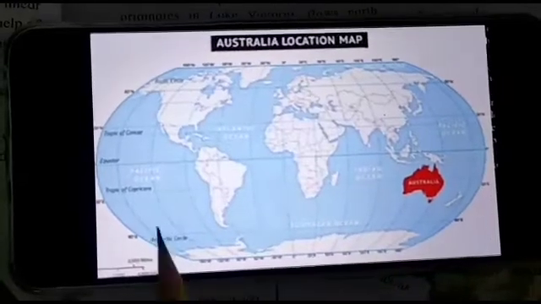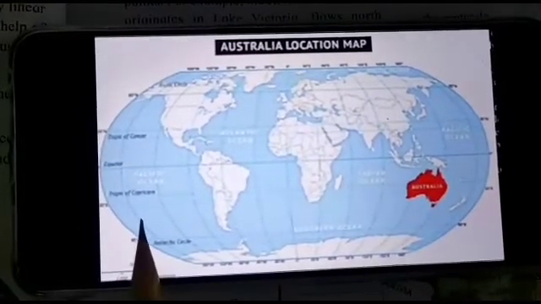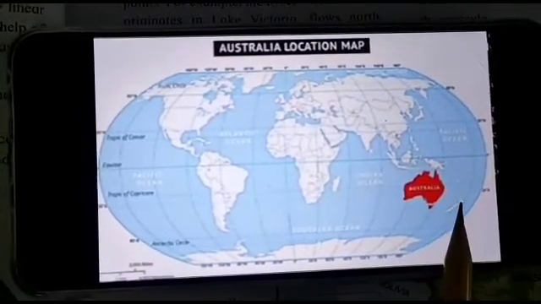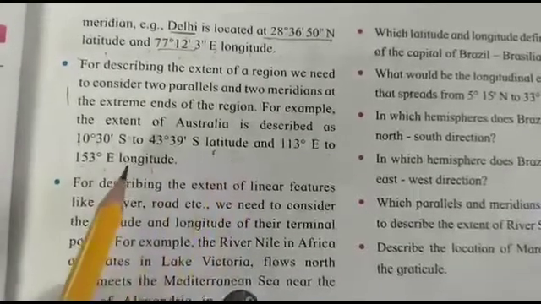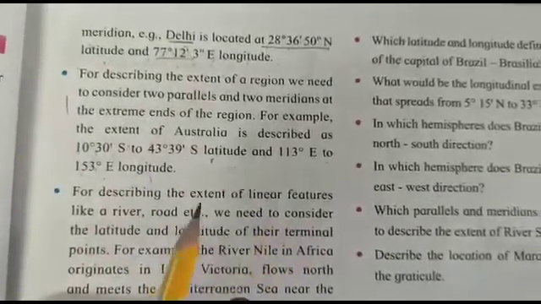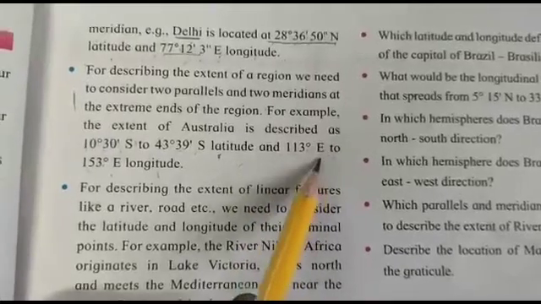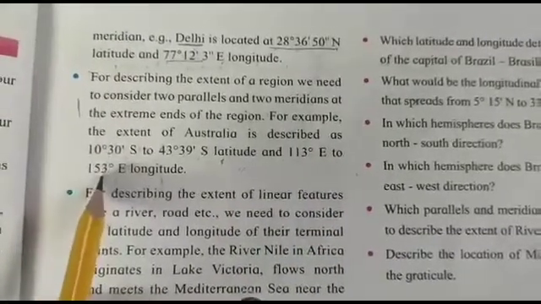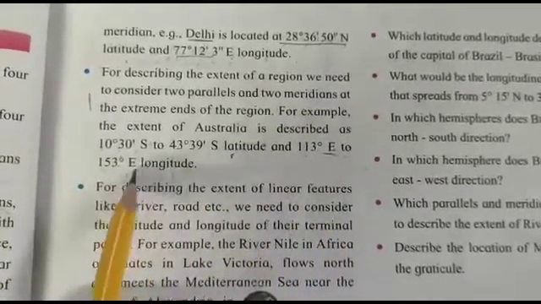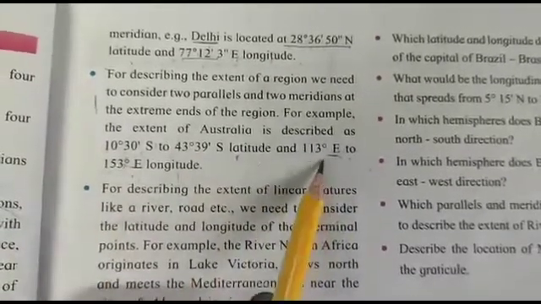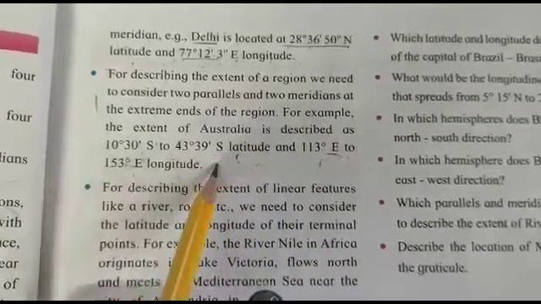So not only for the south side, we have to find out the extent for the east also, that is from latitude to longitude. So what is the longitude of Australia? It is 113 degree east to 153 degree east longitude. See, the longitude side is on the east side, that's why we consider east, and the latitude comes under the south side.